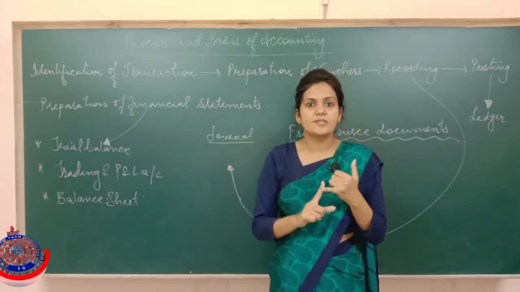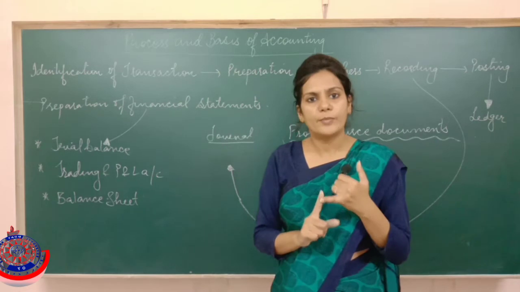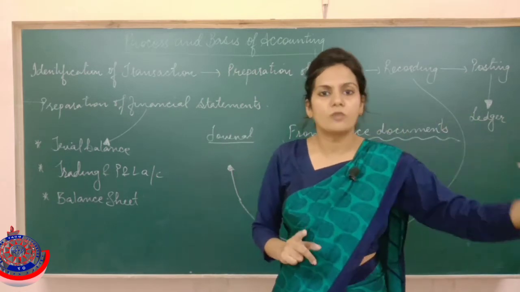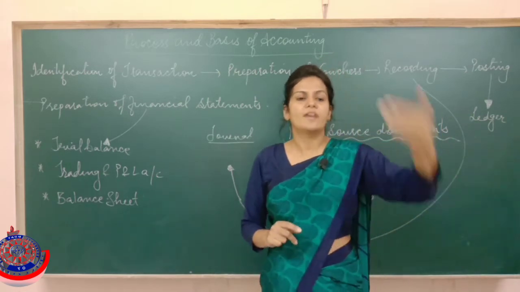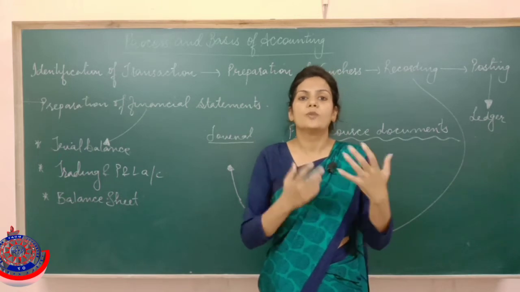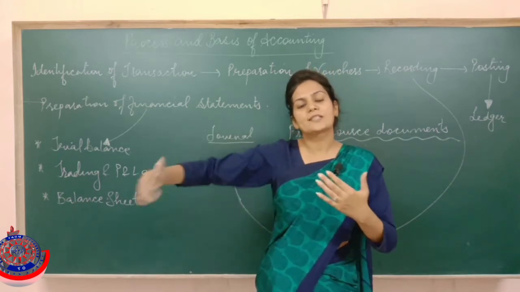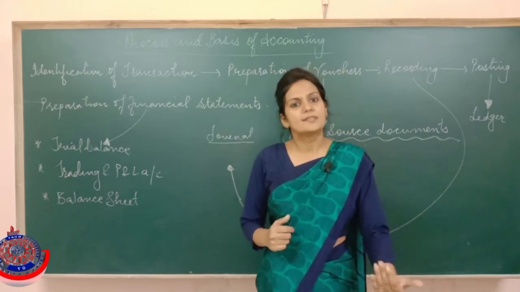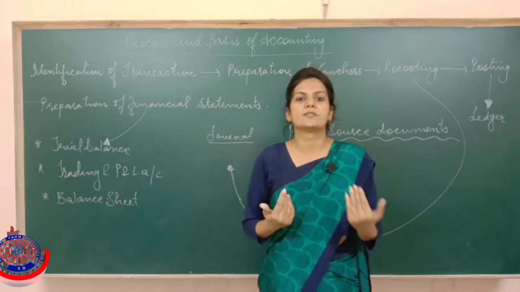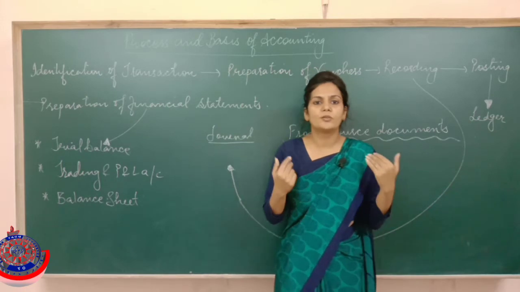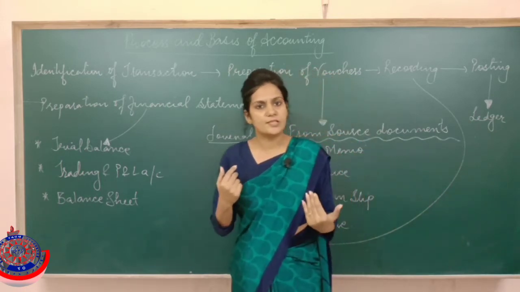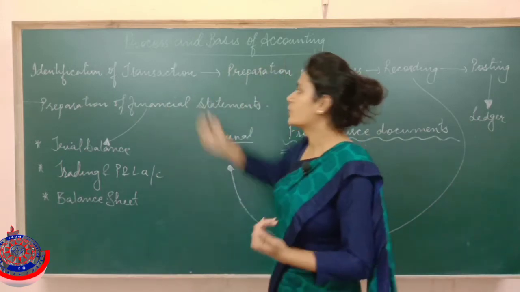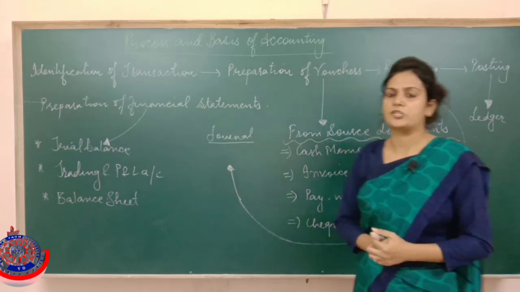So the transactions that can be expressed in terms of money, like I have sold goods of rupees 50,000, I have purchased two machineries of rupees 10 lakh each, or I have paid rent, or I have paid salary. Here I means business. So business is going to record only those transactions which can be expressed in terms of money. So this is about the first step, that is identification.